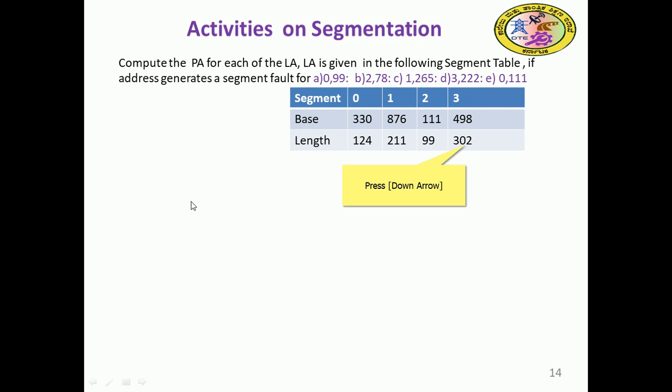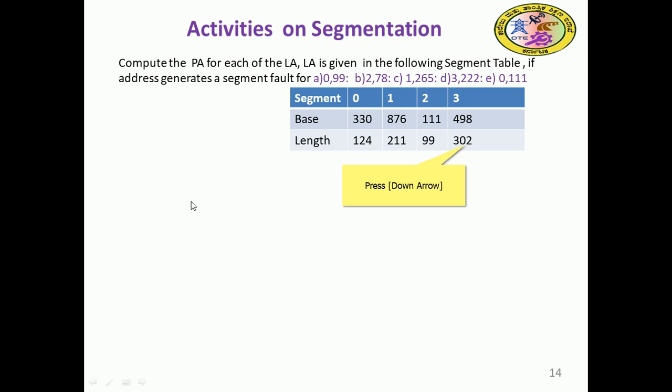We'll go to the next slide, where we talk about some problems to be solved. These are activities based on the segmentation mechanism of the main memory management unit. Compute the physical address for each logical address given in the following segment table. Identify whether the address generates a segment fault for 0 comma 99, 2 comma 78, 1 comma 265, 3 comma 222, and 0 comma 111.